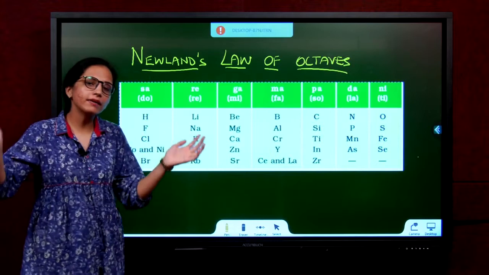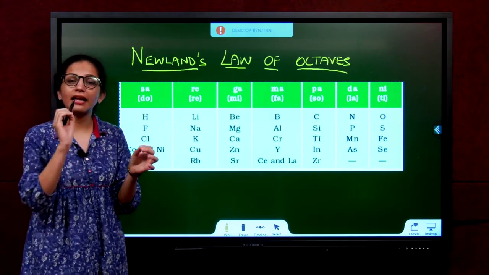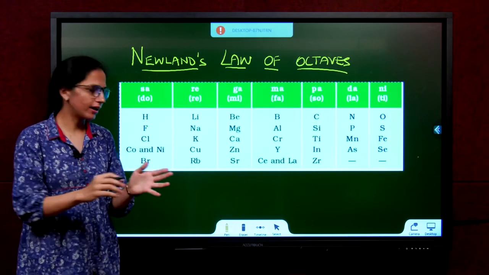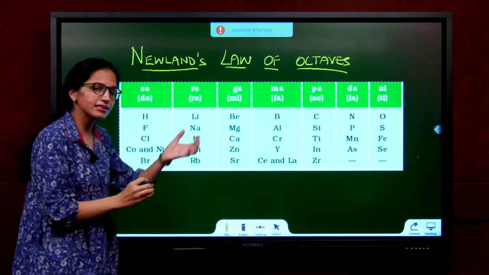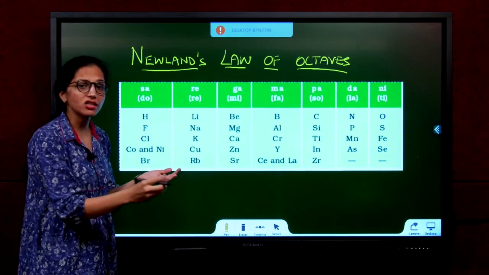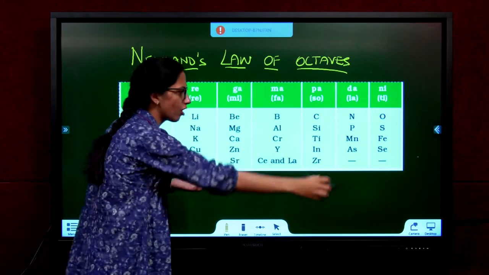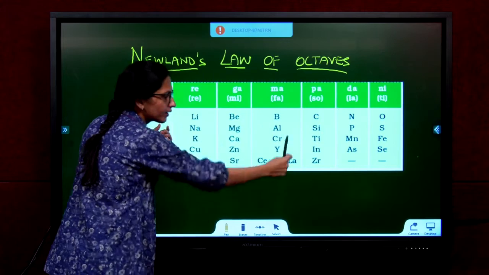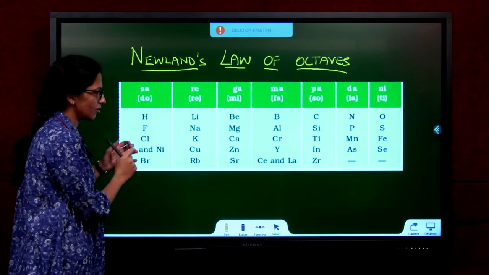So now what did he do? He took whatever elements were existing at that point and started arranging them in increasing atomic mass. Okay, hydrogen, you're light, you are first. Next, who is heavier than hydrogen? Lithium. He kept lithium. Next, he checked calcium. Oh, it's too heavy. He checked all elements and kept them in increasing atomic mass. So, as you go down the table, the mass is increasing.